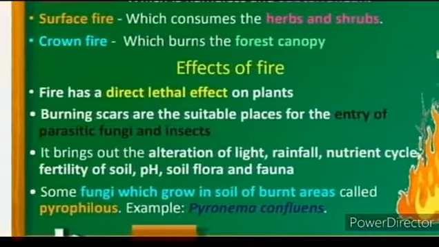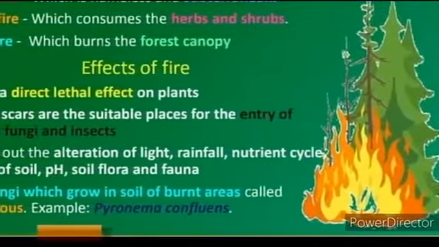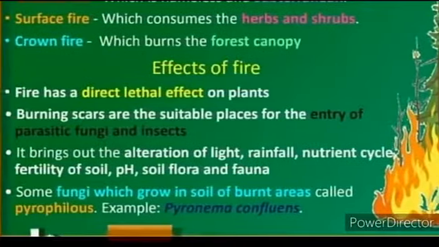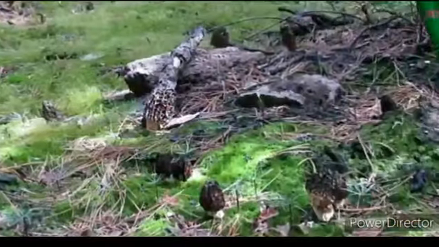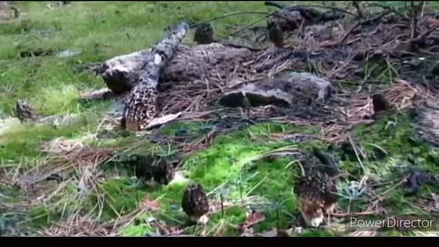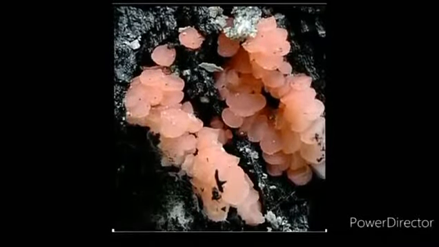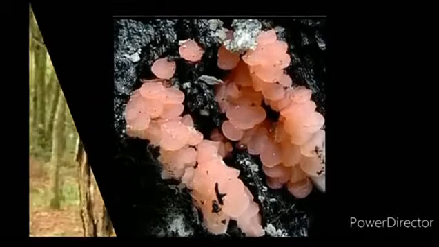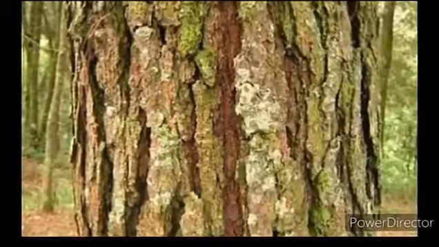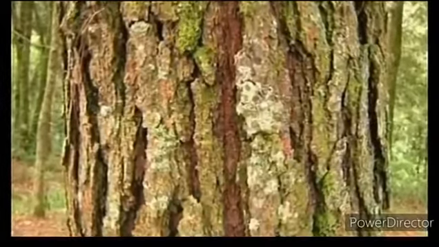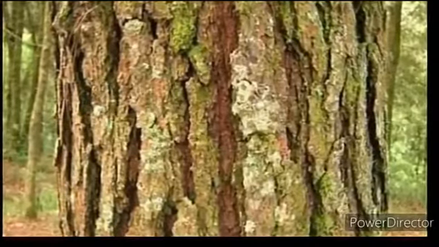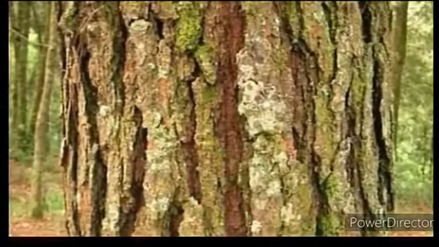Some fungi grow in the soil of burnt areas, and they are called pyrophilous fungi, for example, Pyronema confluens.